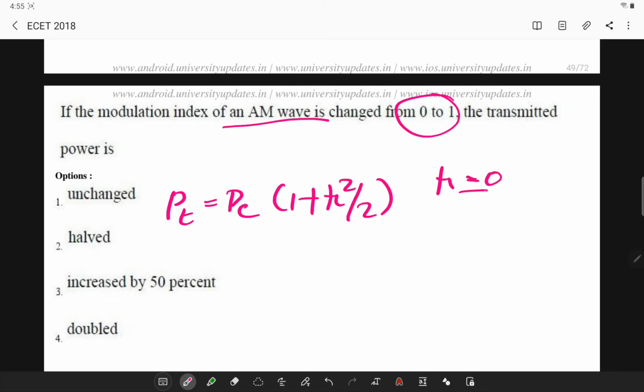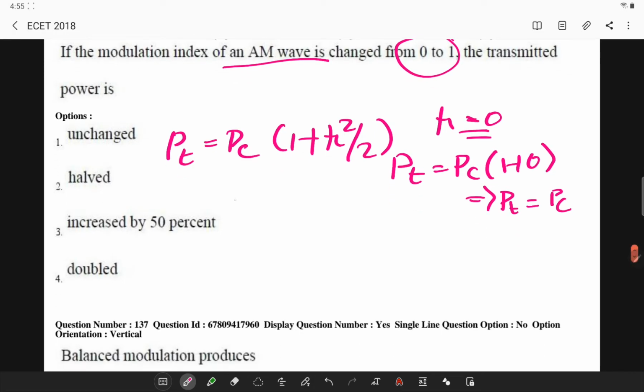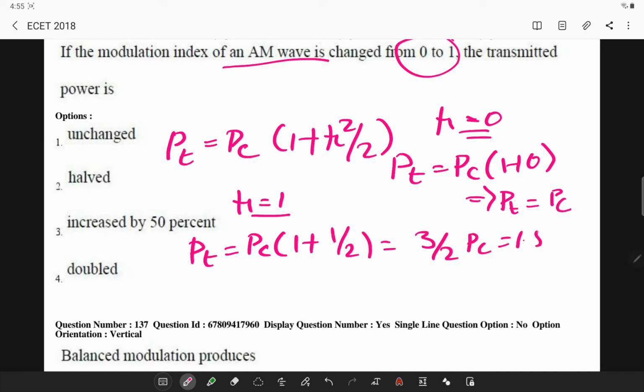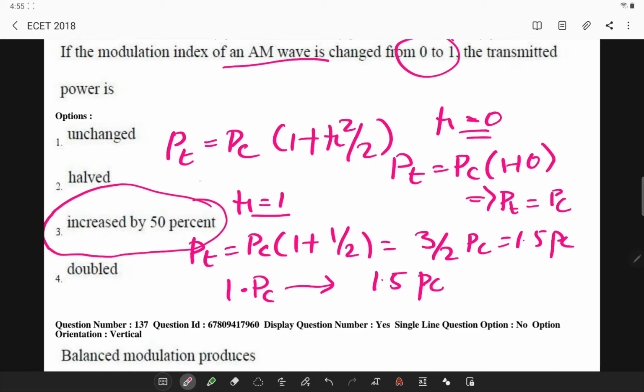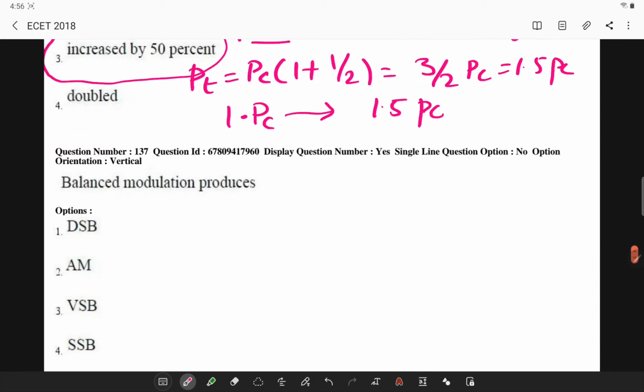Here when mu, the modulation index, is 0, the total power will be Pc into (1 + 0/2), which is simply Pc. Now when the modulation is increased to 1 or 100%, Pt will be Pc into (1 + 1/2), which is 3/2 Pc or 1.5 Pc. So the power increased from 1 Pc to 1.5 Pc, a 50 percent increase in power when mu is increased.